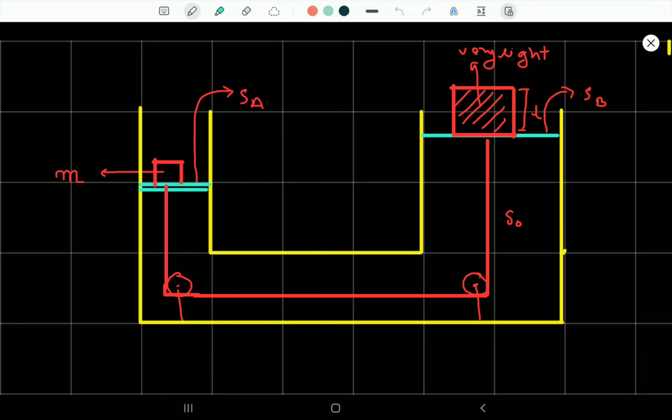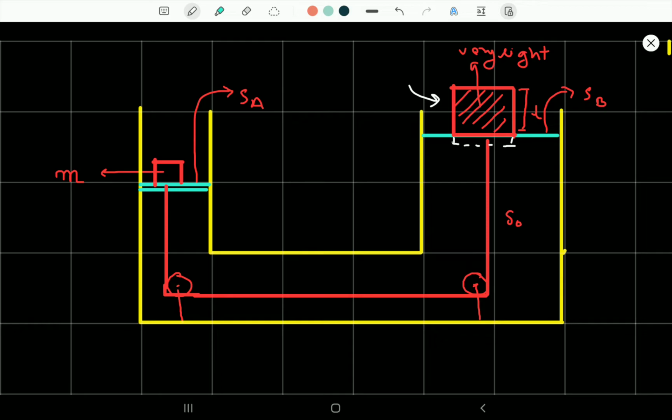So let us understand what is given in the question. Here it is given that there is a very light cube present on the surface of the water, and initially it is somewhat submerged, but very less amount of it is submerged in the water. We will understand why this is given in the question.